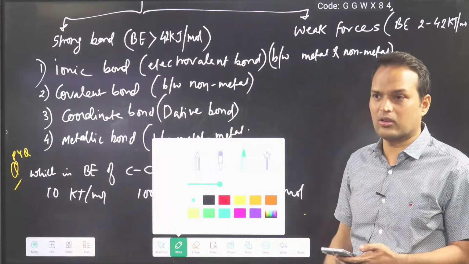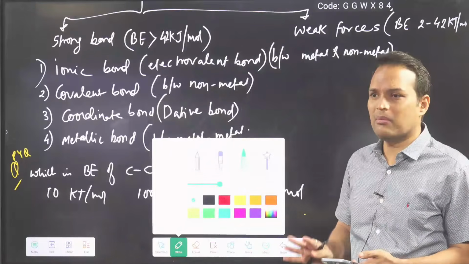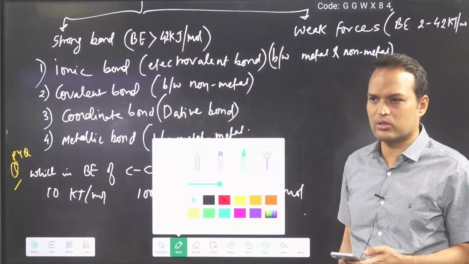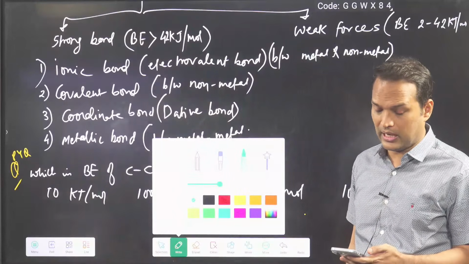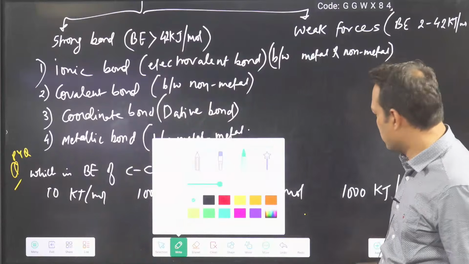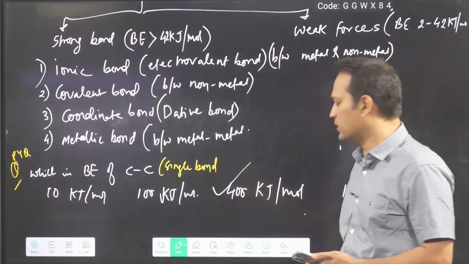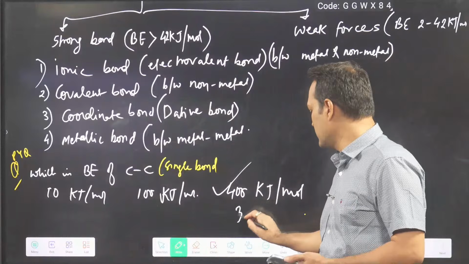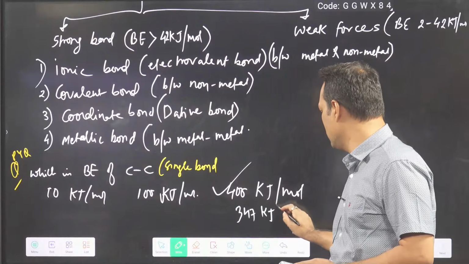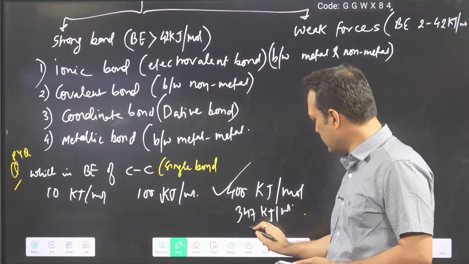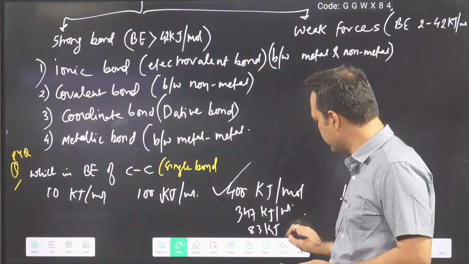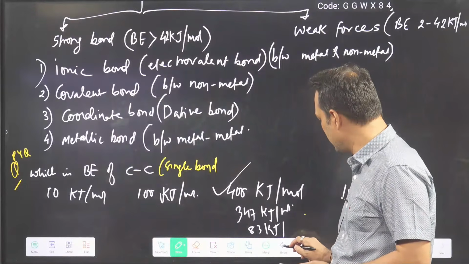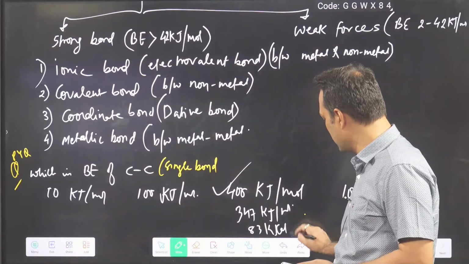Now this thing we cannot do in the NEET exam. So it will come around 330-40 if something like that is written. So we have the data: 347 kilojoule per mole. So my answer should be fourth. Actual data is 347 kilojoule per mole, or 83 kilocalorie per mole.